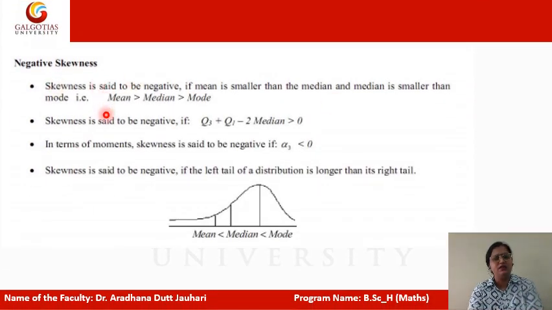And for negative skewness, the reverse condition is followed: mean is less than median, which is less than mode. So the graph will be tilted towards the left side, or you can say towards the negative side.